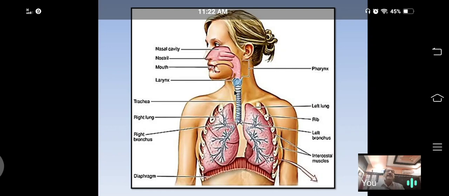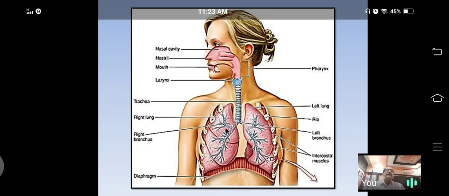About 16 to 18 cartilaginous rings are present on the wall of the trachea to give support to that muscular tube. Next, at the chest part, this trachea divides and produces two branches, one left branch and another right branch. They enter into the lungs.